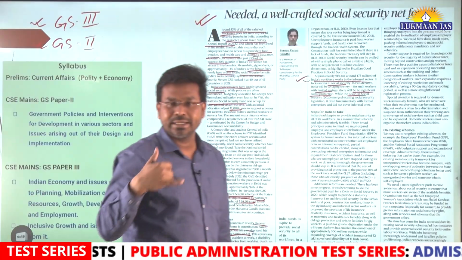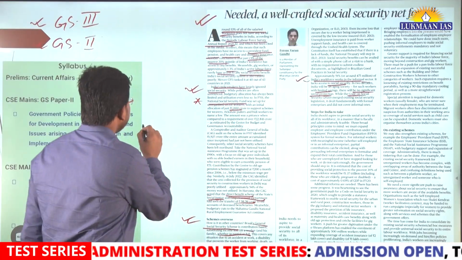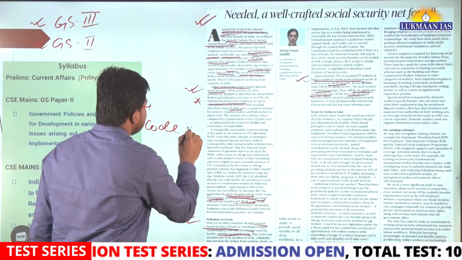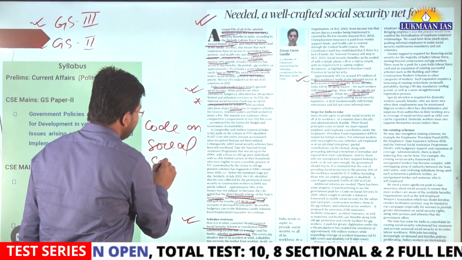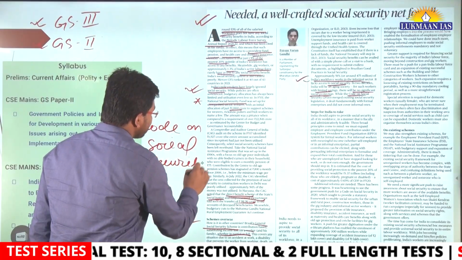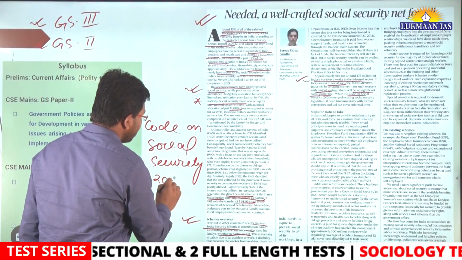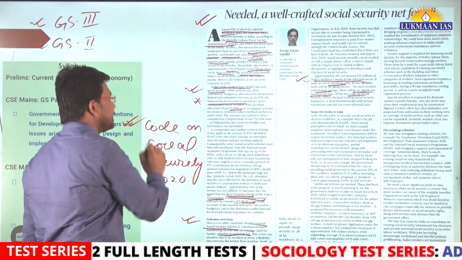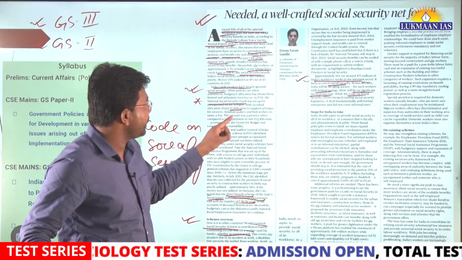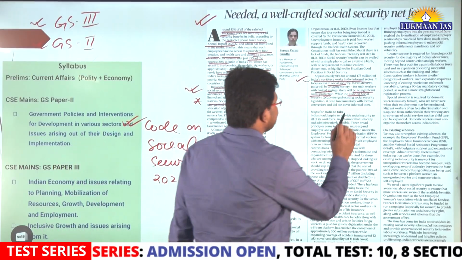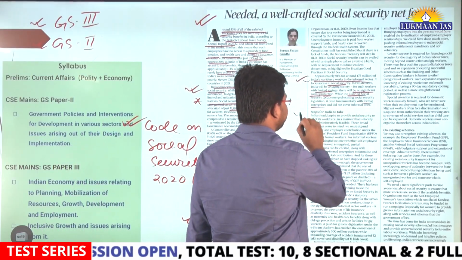We have come up with something known as the Code on Social Security in 2020. This Code on Social Security 2020 largely caters to the people who are working in the organized sector, in formal enterprises.